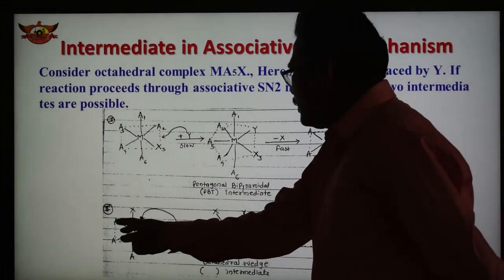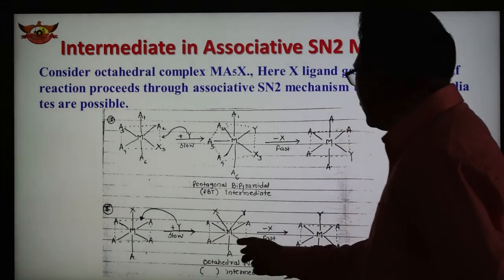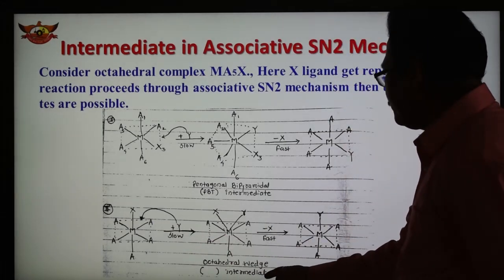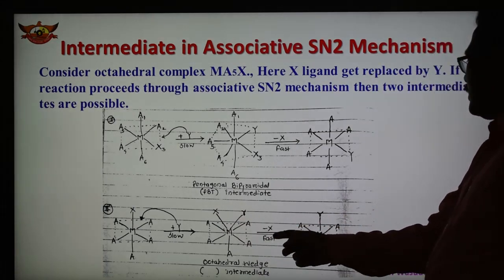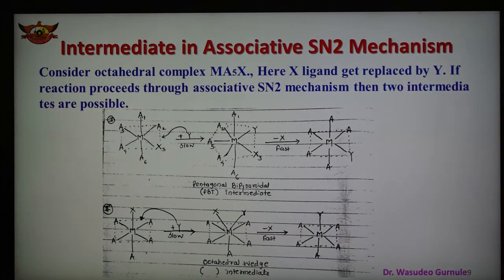In the other case, this is the octahedral complex plus Y is added and we get the octahedral wedge intermediate. So this is the X and this is Y. After that the first reaction takes place, replacement of the X ligand, and we get the final product, the octahedral complex. In case of the associative SN2 mechanism, there are two intermediates, one is the pentagonal bipyramidal and the second is the octahedral wedge intermediate.